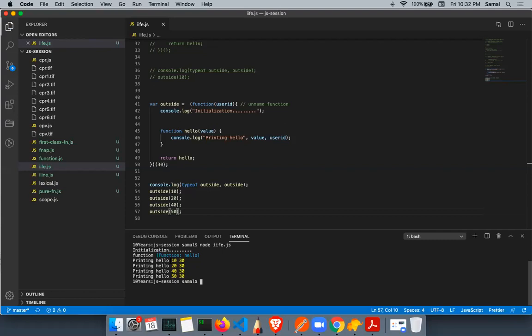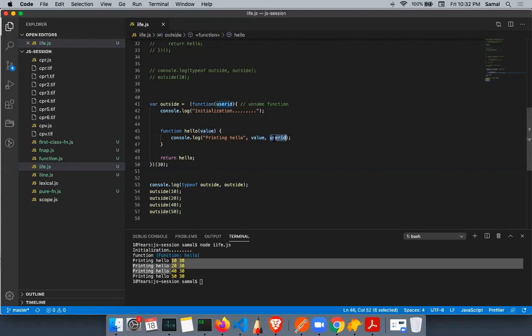This value keeps on increasing, but I cannot change user ID anymore. It is fixed, it is frozen. That means I've initialized and set the value, and that value cannot be changed. This is the way we achieve a kind of private method in JavaScript, and we also call it encapsulation in JavaScript. We also call it closure, because this function is able to access user ID.